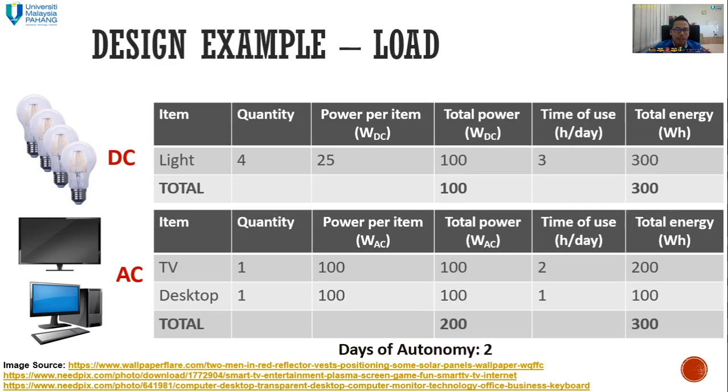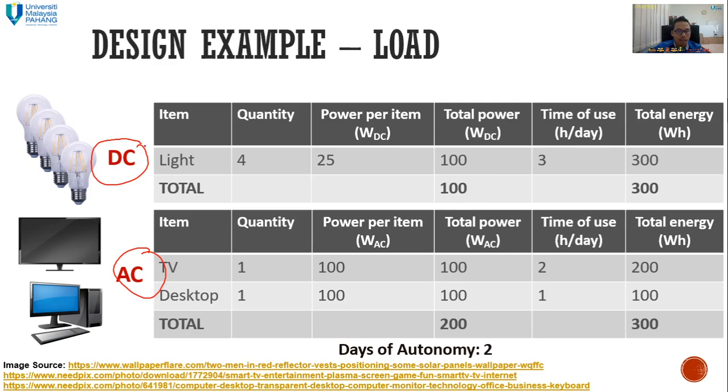Let's go with a very simple example for the load. Let's say I am going to use two types of load, DC and AC. First of all, I need to specify how many items I am going to use.